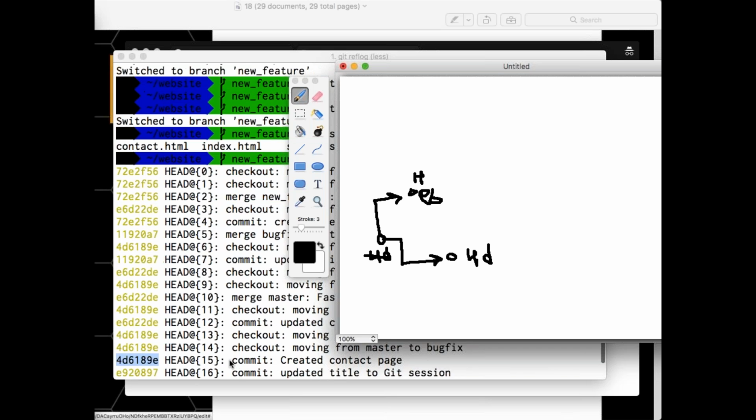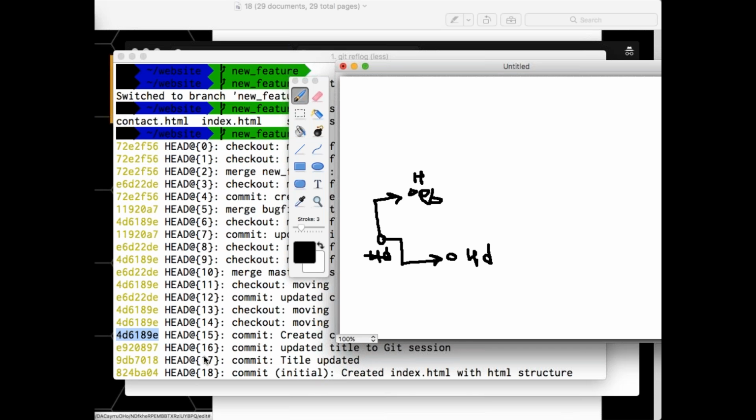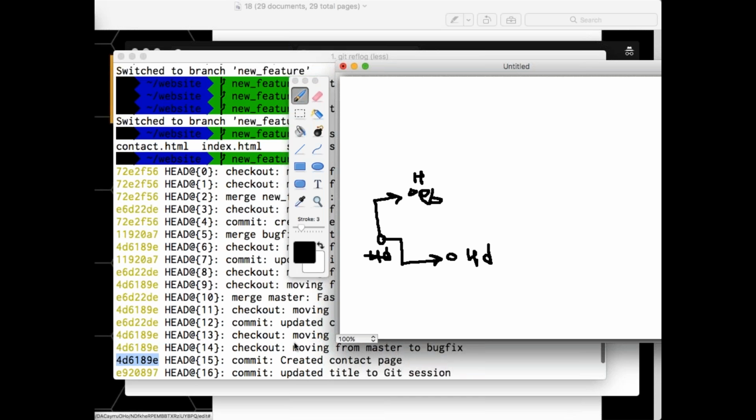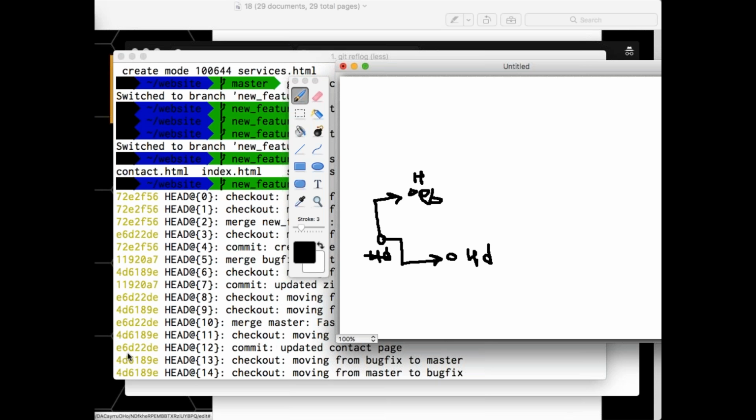Now you see, I'll just talk about these things. At this point of time, this is my latest commit. This is 4D. From here, I created two branches. One was bug fix, another was new feature. So both are pointing to 4D and 4D. Now I made some changes, right? You see, what was the next change? ED6. Where did I make this change? Here, bug fix, right? So that's the reason why I got a new commit.